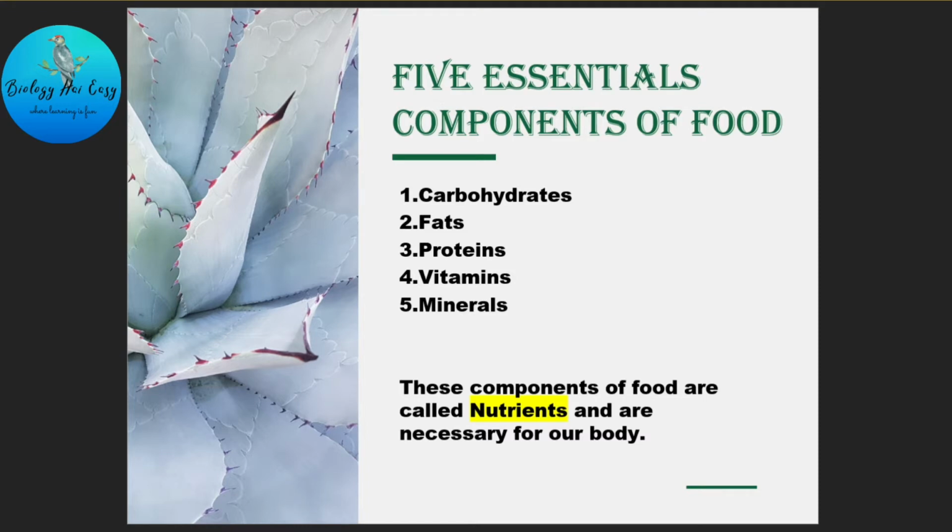Why are these termed essential components of food? Because if there is a deficiency of any of these components, it leads to various deficiency diseases: lack of vitamin A leads to night blindness, lack of minerals like calcium leads to weaker bones, lack of proteins in our diet leads to stunted growth. So these 5 essential nutrients have to be present in balanced proportion in our diet to keep us healthy and fit.